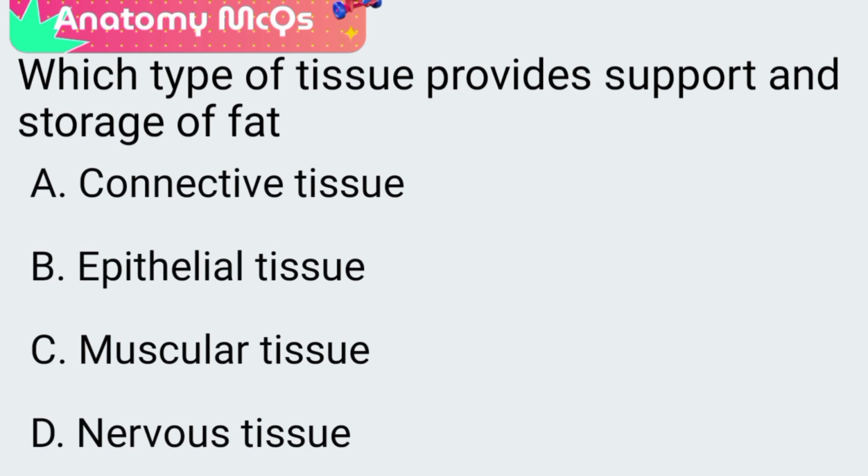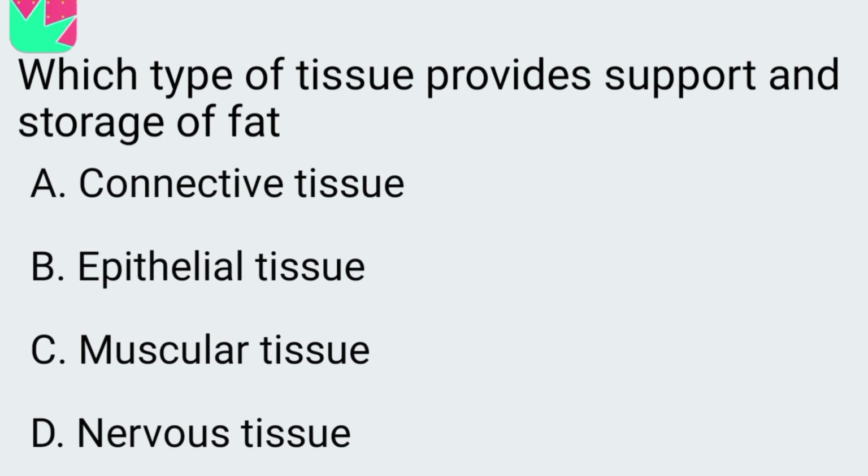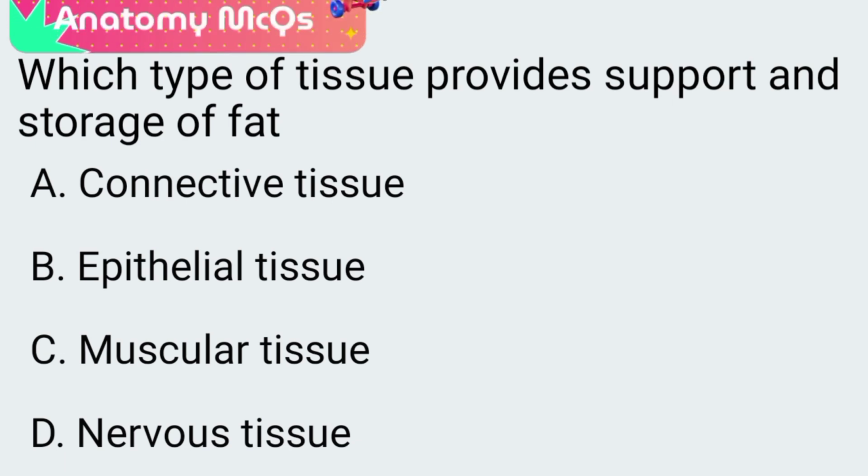Next question. Which type of tissue provides support and storage of fat? A. Connective tissue, B. Epithelial tissue, C. Muscular tissue, D. Nervous tissue. The correct answer is option A. Connective tissue supports, structures, and connects body parts and stores fat.